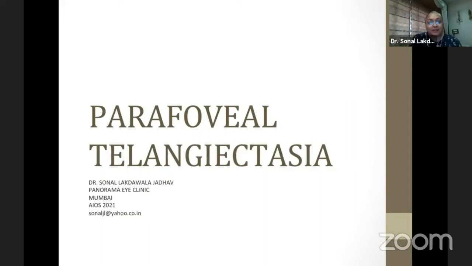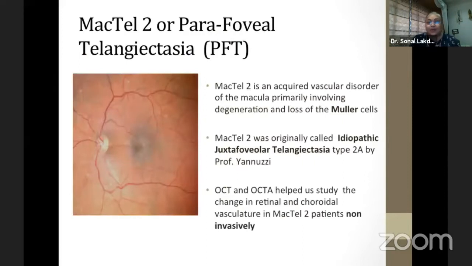We are discussing a very premium topic today, that is cataract, and with the advance in cataract surgeries and the premium IOLs that we are putting for our patients, let's not miss out subtle retinal conditions which can be the cause of loss of vision, and so much that we have to guarantee to our patients. So I'm going to talk about a very simple condition which has got very subtle signs, but it can definitely cause a loss of central vision or metamorphopsia.